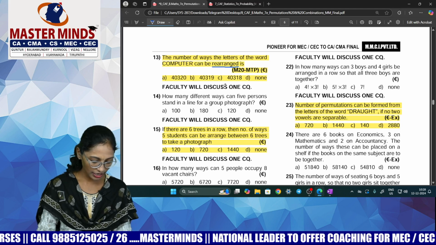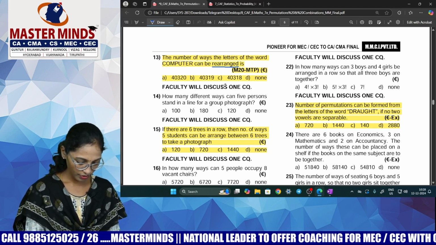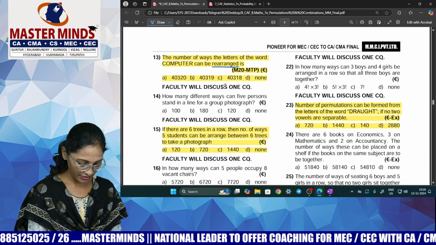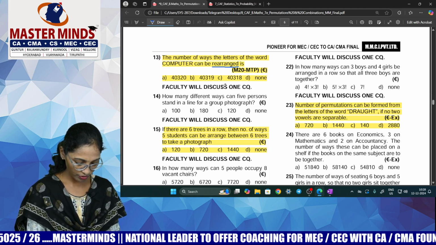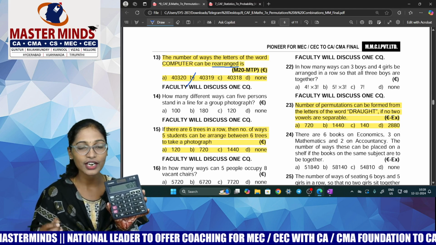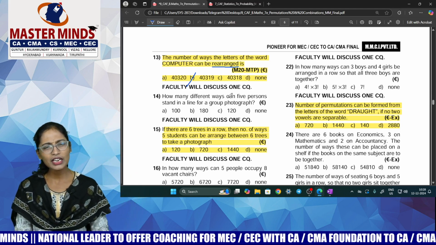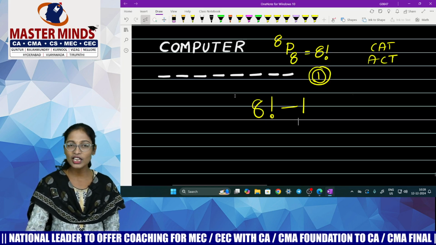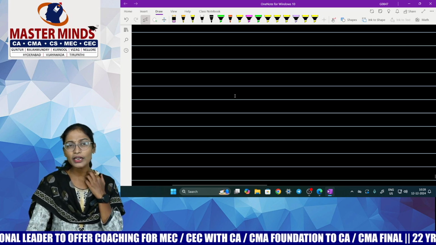Just a moment, I'll calculate it again. 8, 7, 6, 5, 4, 3, 2. 40,320 minus 1, which is 40,319. Madam, as you said, for all words the same word comes in the rearrangement, so what is the problem with putting -1 every time?